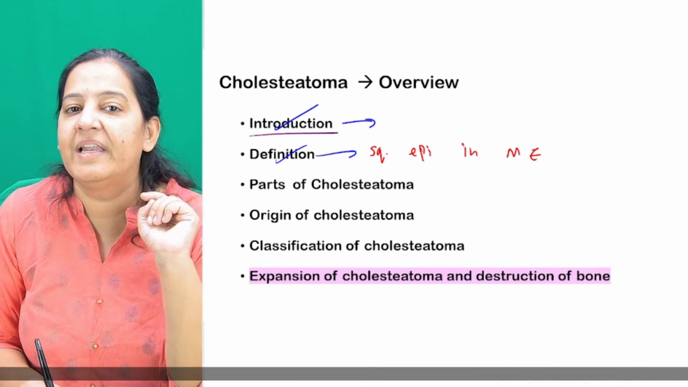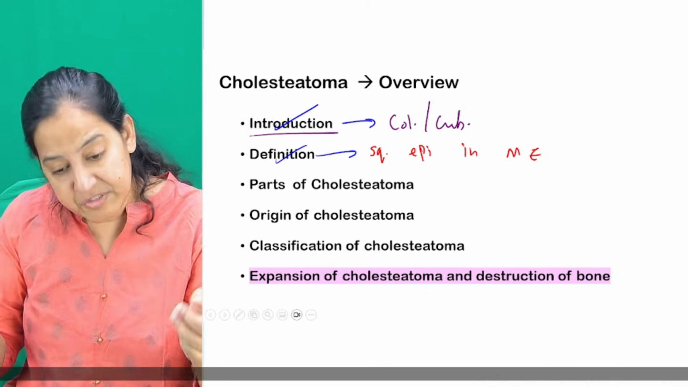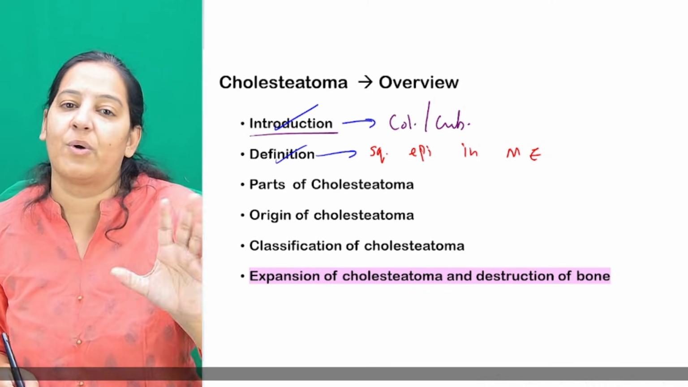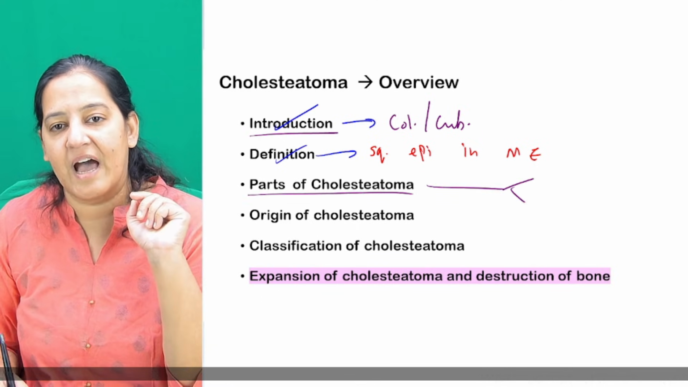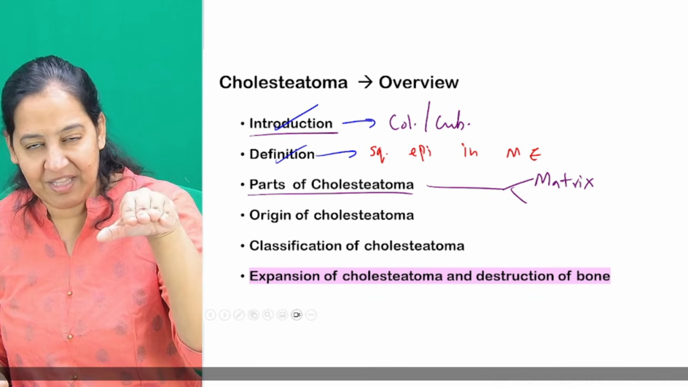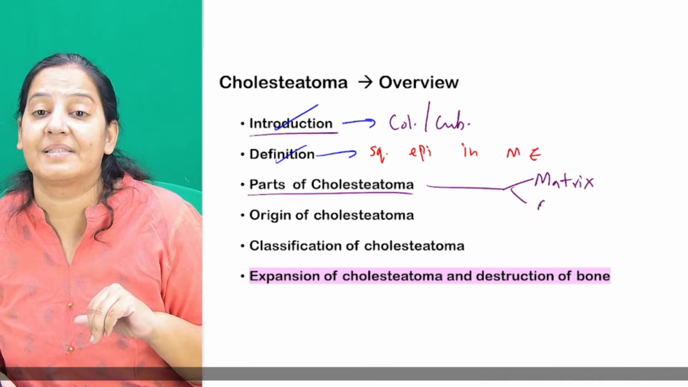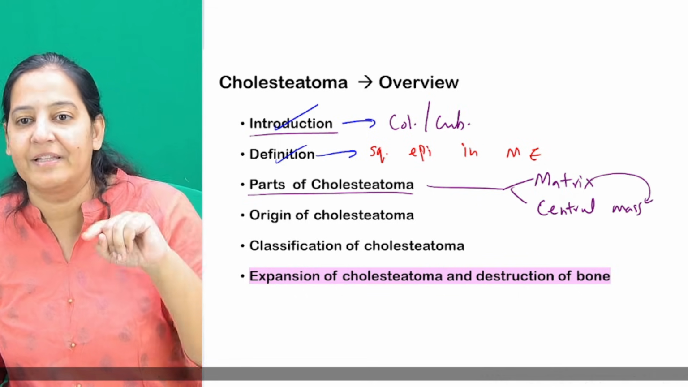Normally the lining of the middle ear is columnar or cuboidal, but it's not squamous. If squamous epithelium is present in the middle ear, it's cholesteatoma. I taught you it's two parts. What are the two parts? It has a matrix, which is formed by the squamous epithelial lining, and a central mass, which is made up of keratin laid down by the matrix.